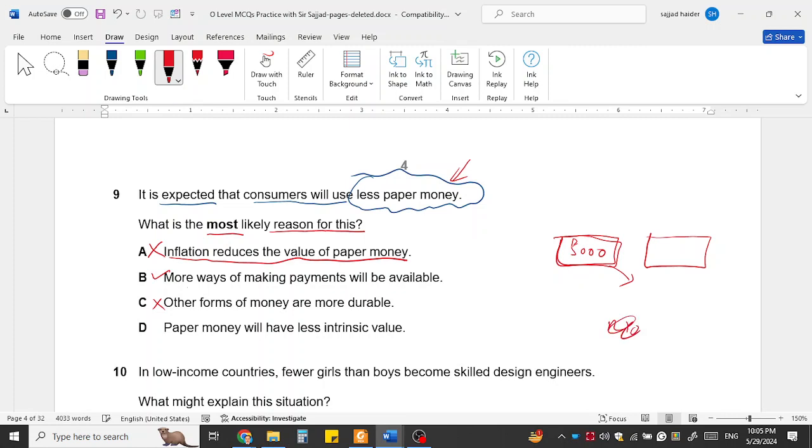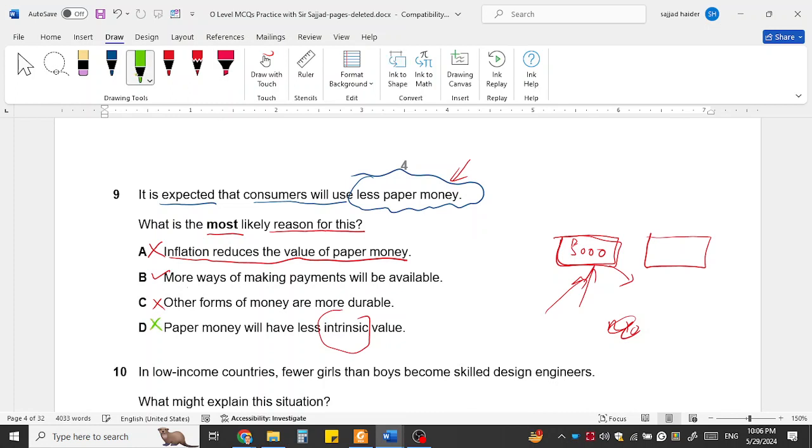So intrinsic value is the value that is hidden inside that paper. Hidden, जो छुपी हुई वैल्यू होती है, उसको इंट्रिंसिक वैल्यू कहते हैं, ठीक है ना. So paper money will have intrinsic value. Yes, paper money has it, and intrinsic value is in the other forms of money as well, because money always has intrinsic value. If you have money in your bank account and Easypaisa account, this shows that you have some value. So this is not the reason.